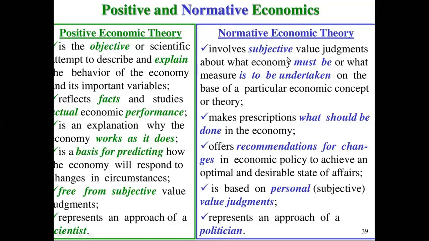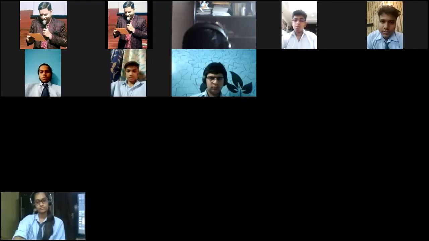So positive economics is basically about providing the judgments, or it provides factual figures, and it can be verified. You can verify all the things of positive economics, but the judgments in normative economics cannot be verified. Why can it not be verified? It cannot be verified because if I'm saying that it should be done, that is my perception. It is not a fact and figure where I'm saying that it should be done, or this should happen, right? So you have to learn at least 3-4 points of difference for positive and normative economics. I hope this is clear to all now.